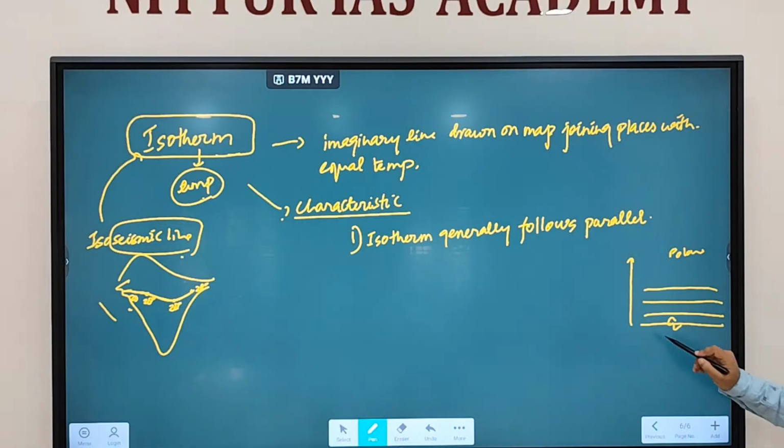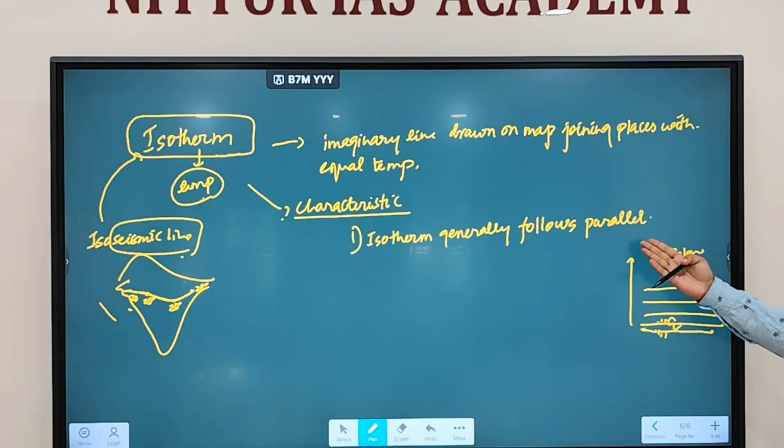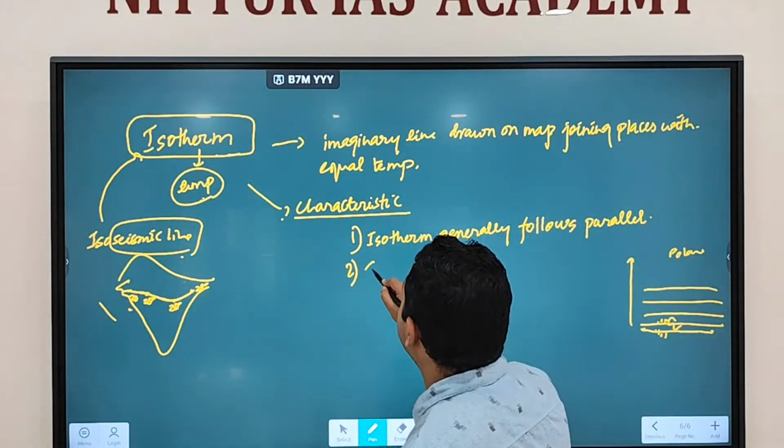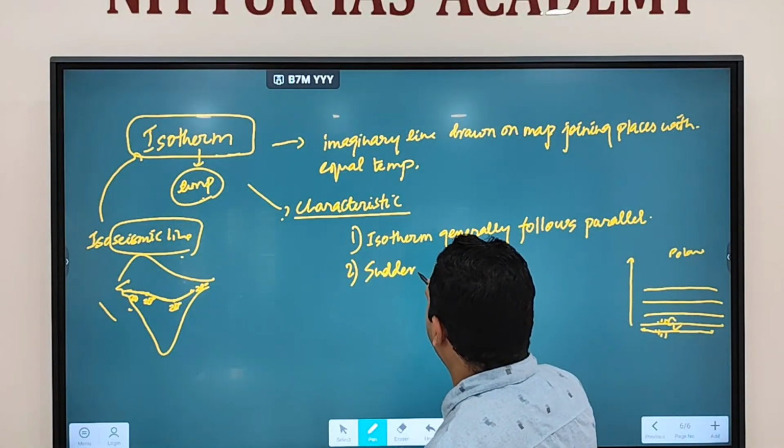Clear? So as a result, if you connect the places with equal temperature, you will generally see a line going parallel to the latitude. So that's why it says isotherms generally follow the parallels. Fine. Any doubt?